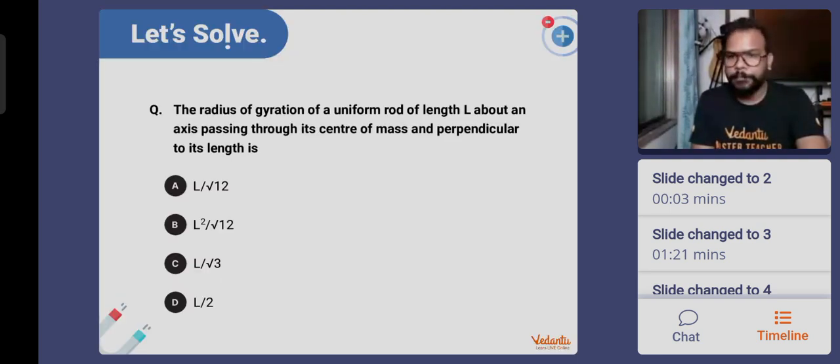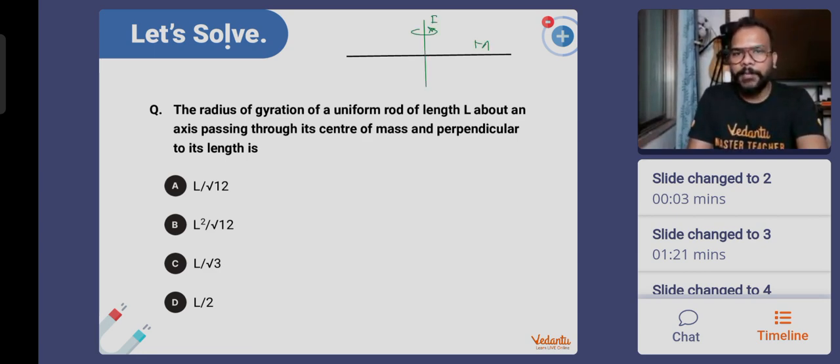We'll give you one more example. Here, the radius of gyration of a uniform rod of length L, again a rod, but the axis of rotation is passing through the center of mass. Just hold on, guys. Don't be in a rush. This is I that we want to find out. Mass is m, length is L. You know that in this case, the moment of inertia of the rod is 1 by 12 ml square.